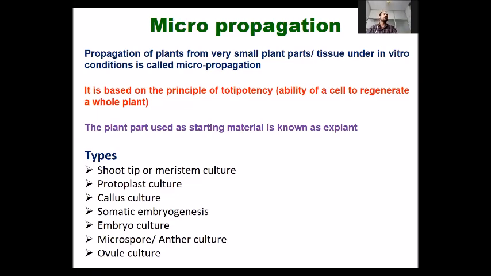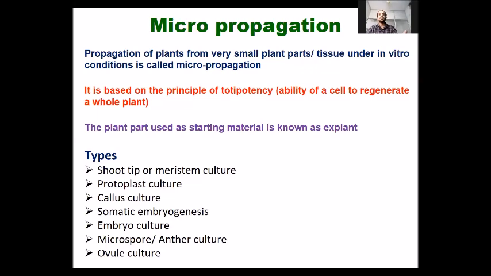steps in micropropagation. First step in micropropagation is the selection of mother plant. Next slide is selection of mother plant and isolation of explant. After isolation of explant, sterilization will be done.